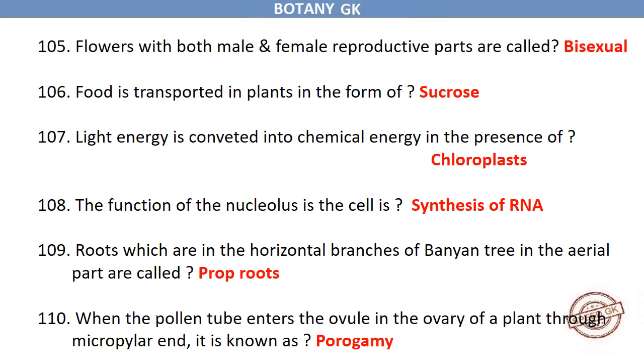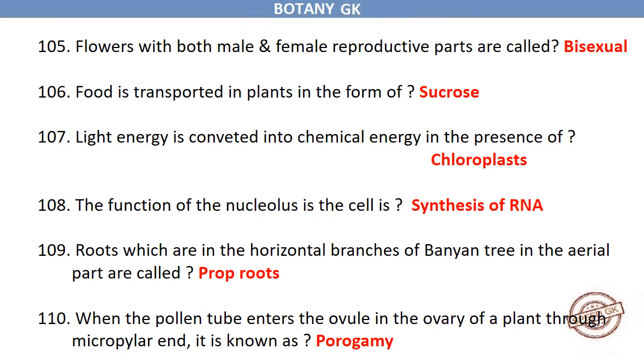Light energy is converted into chemical energy in the presence of chloroplasts. The function of the nucleolus in the cell is synthesis of RNA. Roots which are in the horizontal branches of banyan tree in the aerial part are called prop roots. When the pollen tube enters the ovule in the ovary of a plant through micropylar end, it is known as